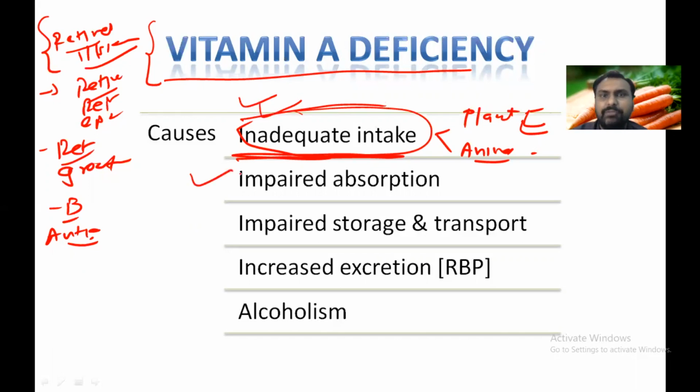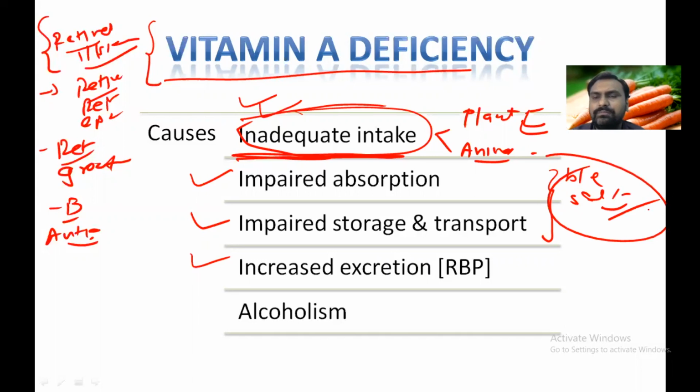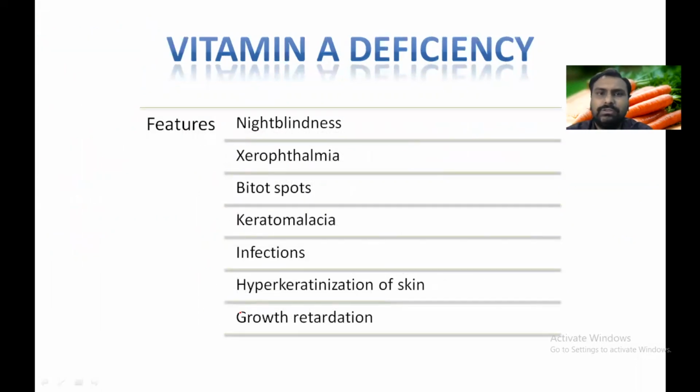Or it may be impaired absorption, impaired storage and transport, or increased excretion of retinol binding protein in case of kidney disorders. Or any disorders of the GI tract, or if bile salt, which is very important for the absorption of vitamin A, is not available, then in all these cases there is vitamin A deficiency. Alcoholism too. These are the causes of vitamin A deficiency.